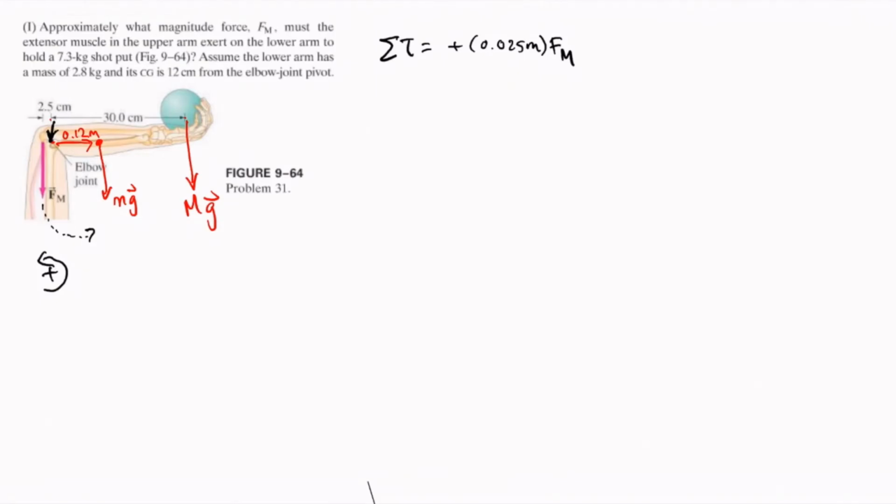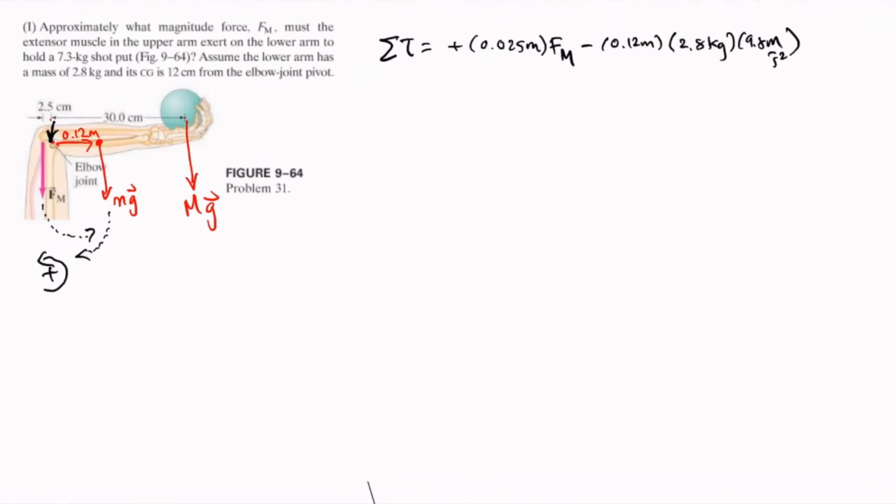Next is the weight of the arm. The center of gravity of the arm is 12 centimeters from the elbow joint. And this arm causes a clockwise rotation, which means that the torque produced by this arm is negative. So negative times its moment arm times the weight of the arm, which is 2.8 kilograms times 9.8 meters per second squared.